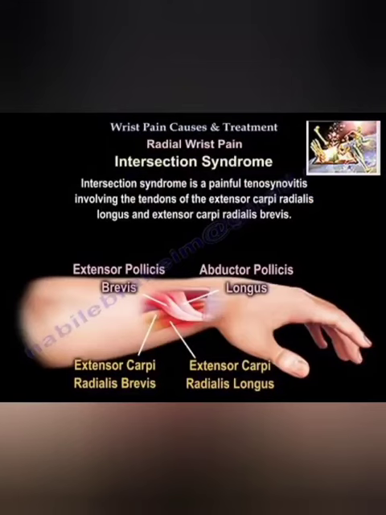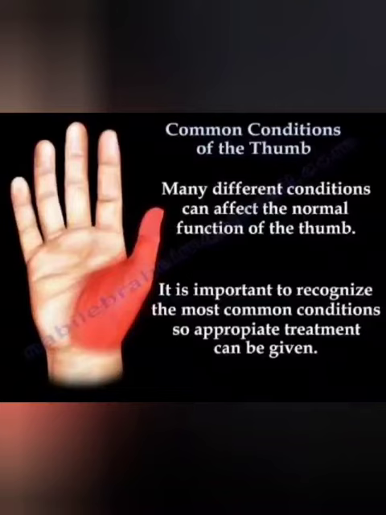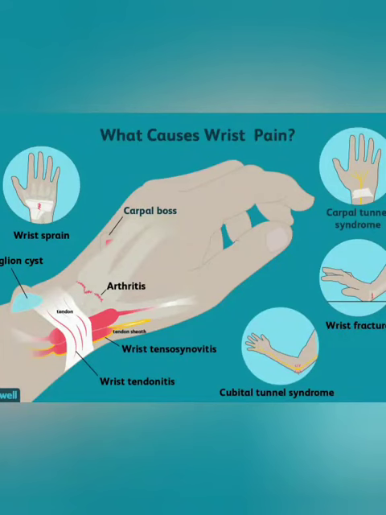Scaphoid fractures often involve the bone on the thumb side of the wrist. X-rays may not show this type of fracture immediately after the injury.